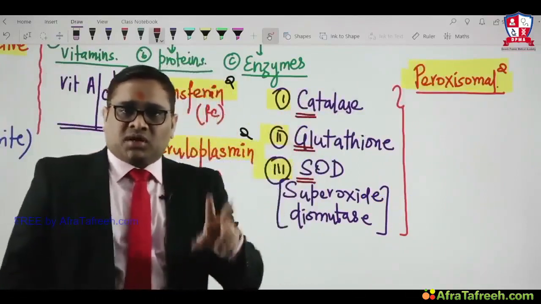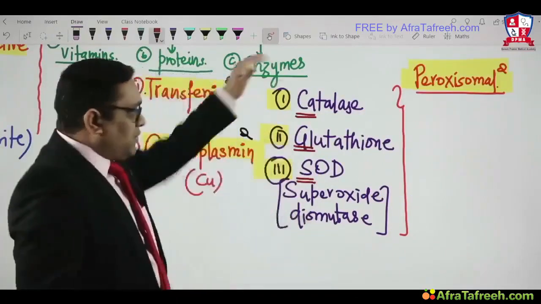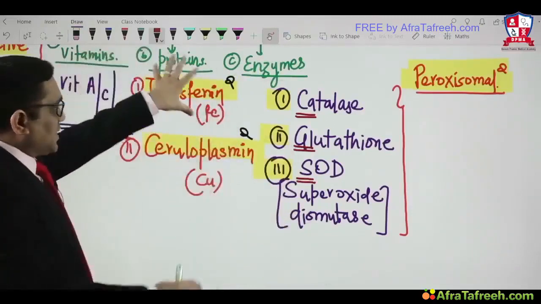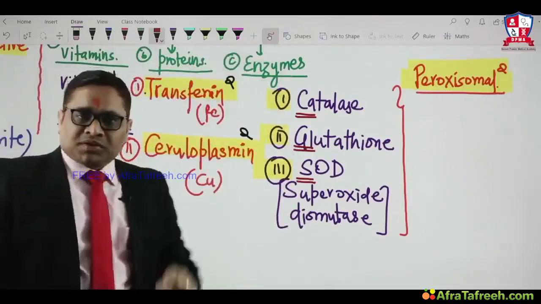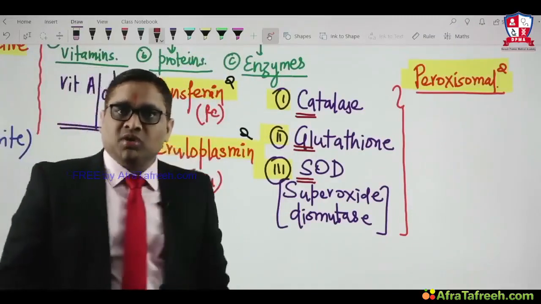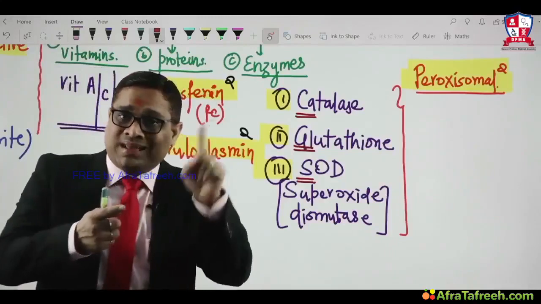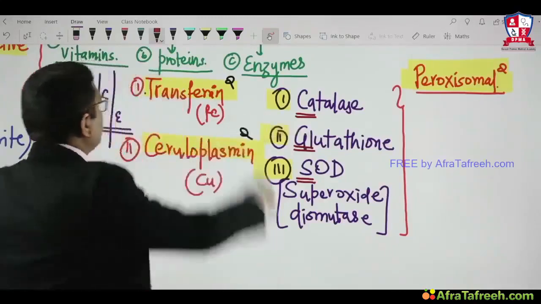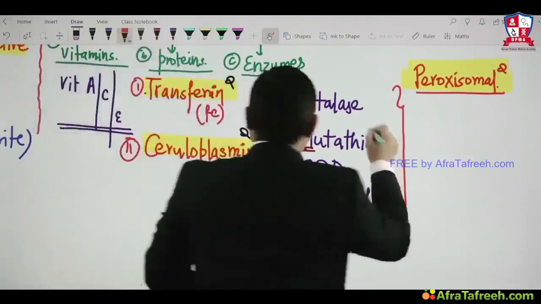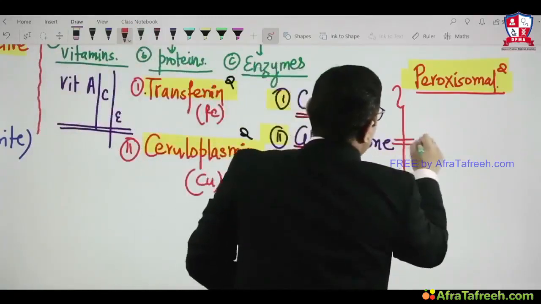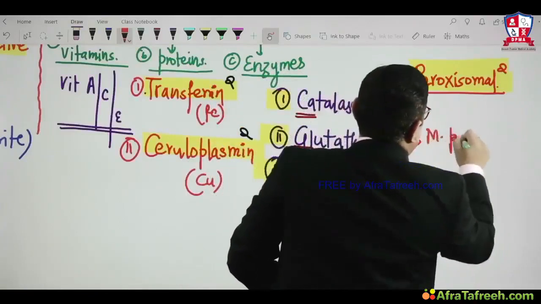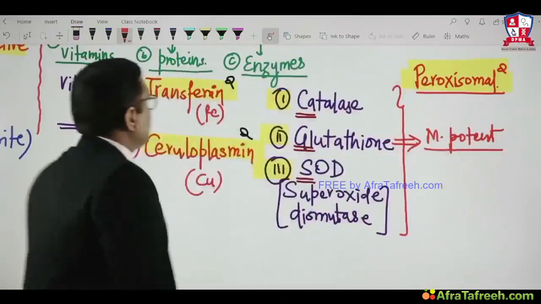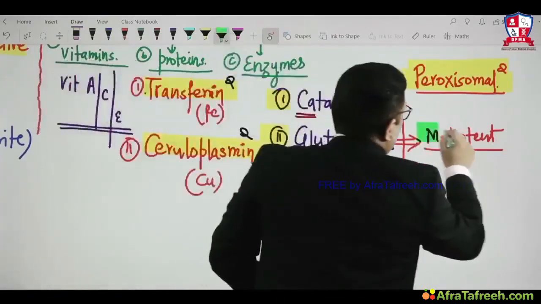There was another good question in All India 2015. Out of all these antioxidants which we have seen here, vitamins, carrier proteins, enzymes, which is the most potent antioxidant in the human body? That was the question. And remember, glutathione is the most potent antioxidant. So this point also we have to keep in mind. Glutathione is the most potent antioxidant in the human body. Right? So that was the question in the All India exam.